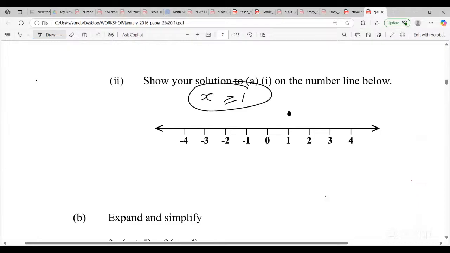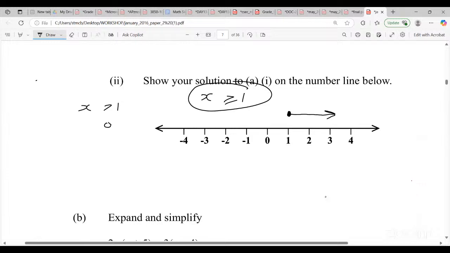If it was just, say, x less than 1, because some people are doing this for the first time, it should have been open, but this one should be closed. Now, the next thing I need to do is the direction. What are the numbers that are greater than 1? 2, 3, 4, 5, right? So that means you're going to your right, and that will continue to infinity. So here we have it. This would be the solution: x greater than or equal to 1.